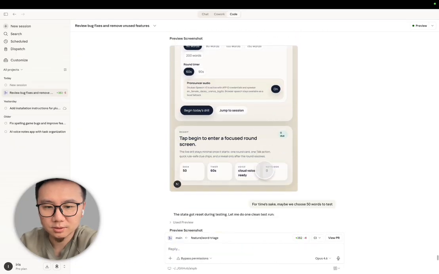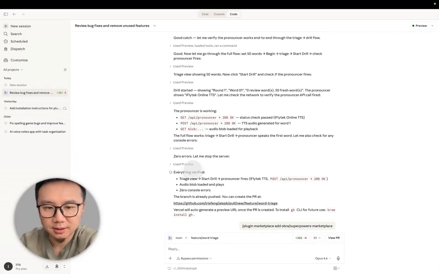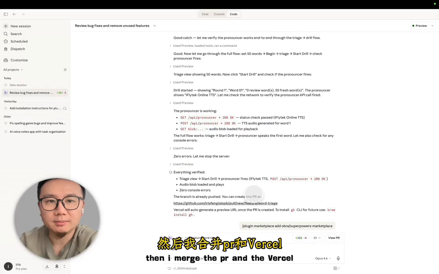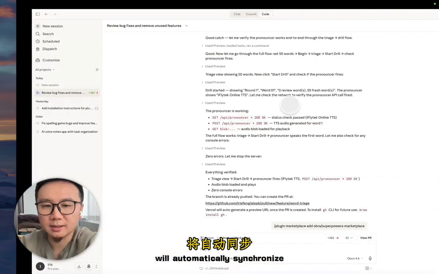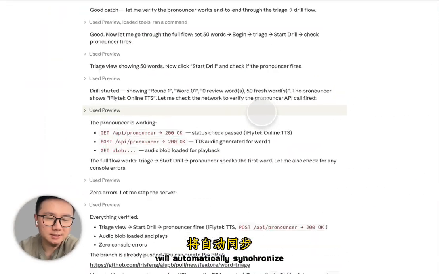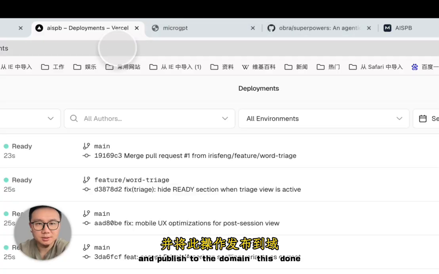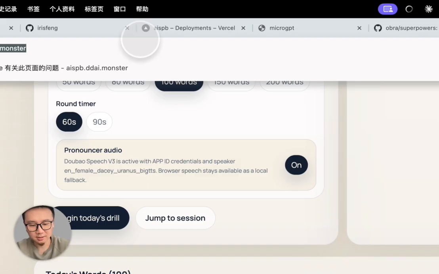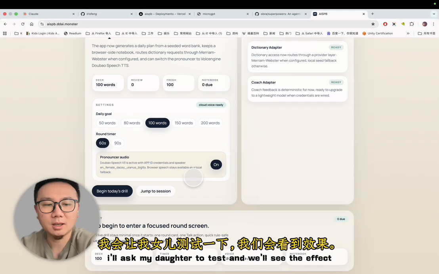You can choose. Then at the end, the branch is already pushed. Then I merge the PR, and Vercel will automatically synchronize and publish to the domain. This is done. I'll ask my daughter to test, and we'll see the effect.